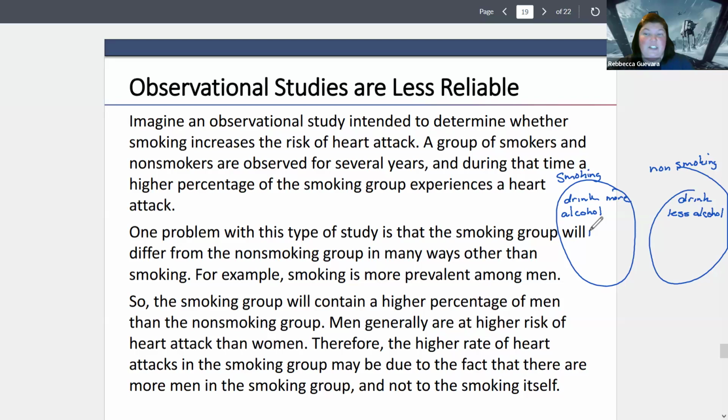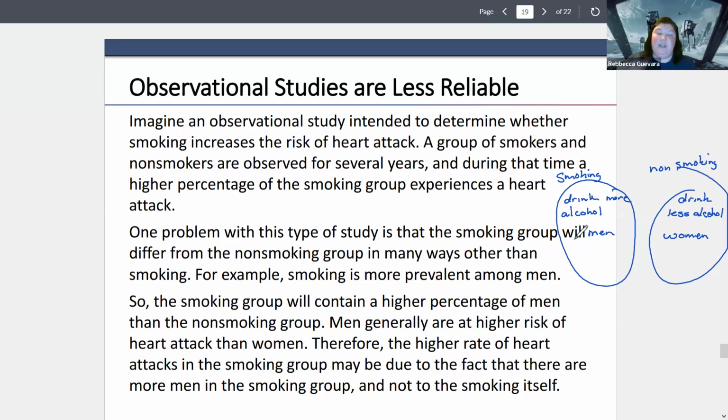Smokers tend to be more likely to be men. So the group of smokers are going to have more men, and the group of non-smokers are going to probably have more women. And along with that, because there's like confounding this even more, because they're men, they're at higher risk of heart disease. So drinking makes you more at risk for heart disease. Being a male makes you more at risk for heart disease.